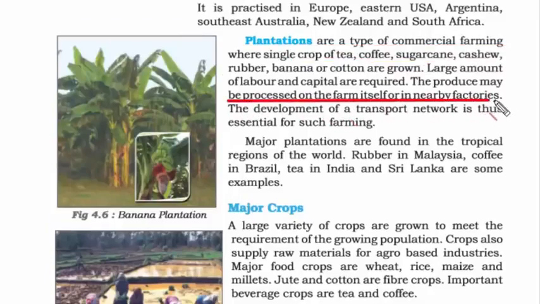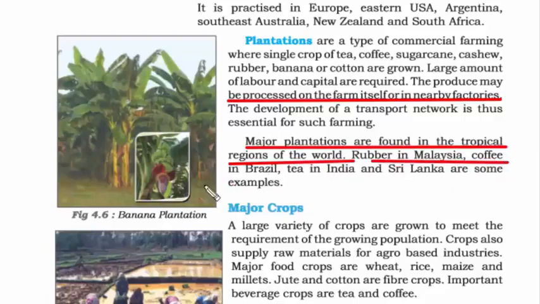So most of this is either processed on the farm itself or you take it to nearby factories. Most of these plantations are found in the tropical region of the world because of ample sunshine. Rubber is in Malaysia, coffee is in Brazil, tea in India and Sri Lanka are some examples.